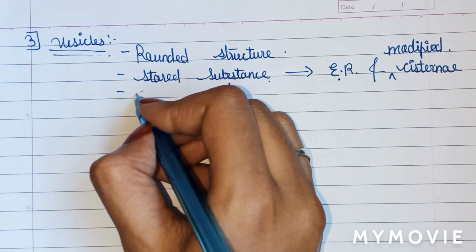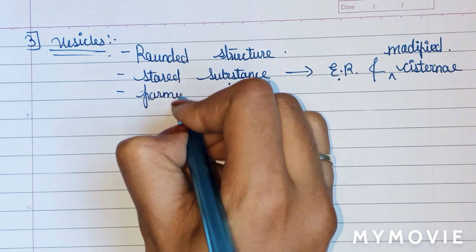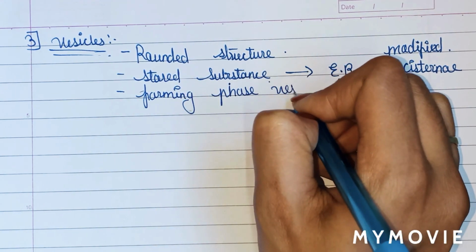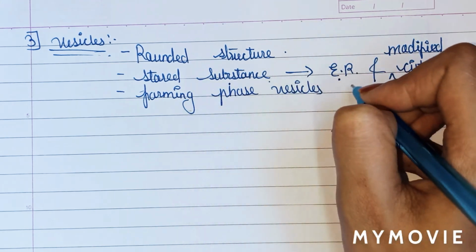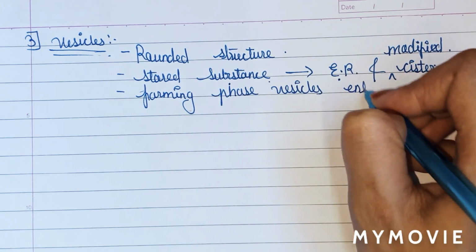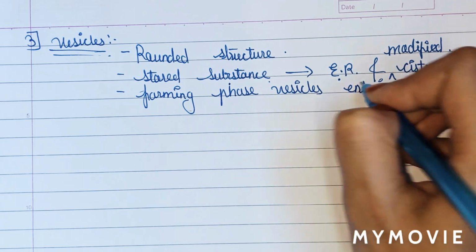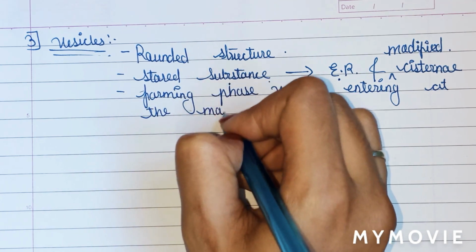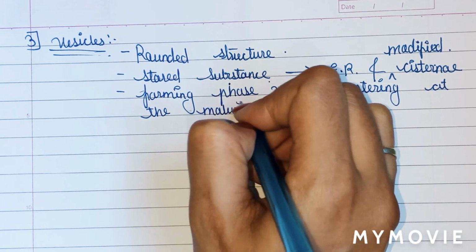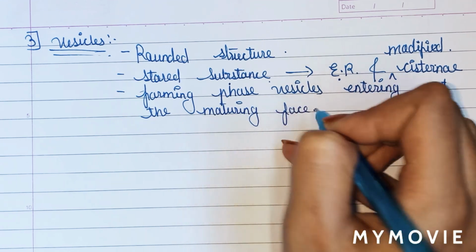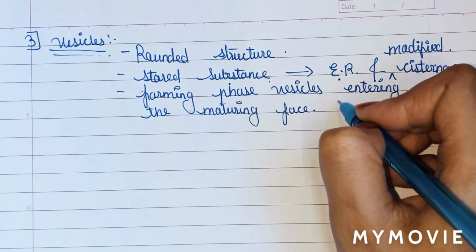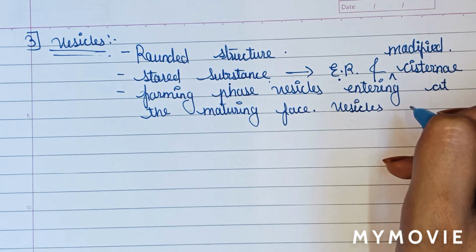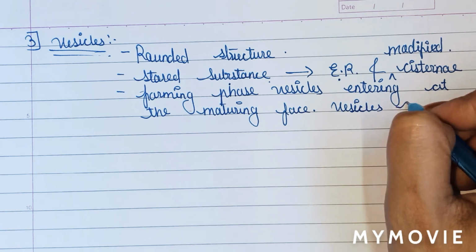And we will write here the point: forming face vesicles enter at the maturing face, through the transparent fluid, and then get discharged.